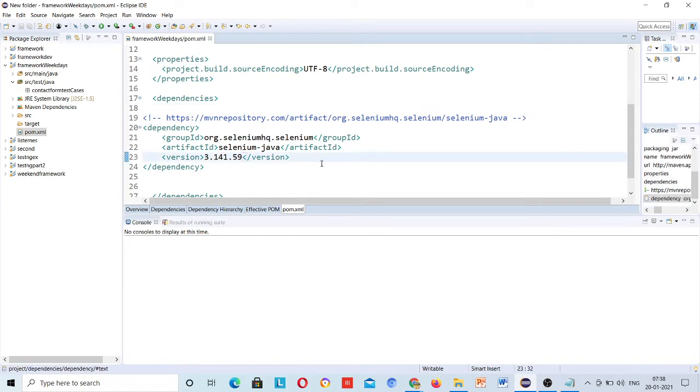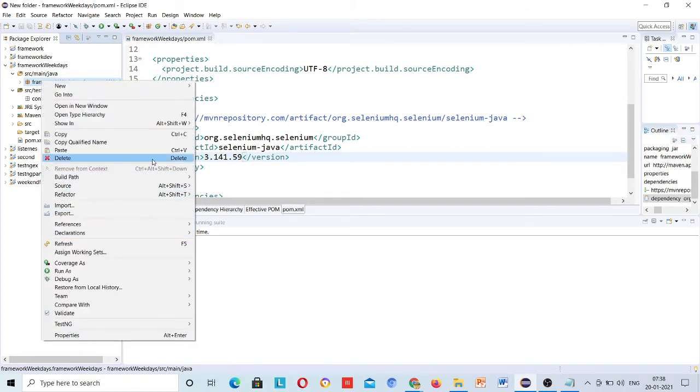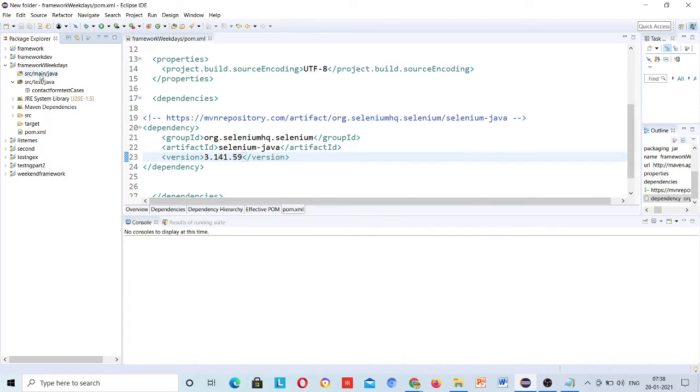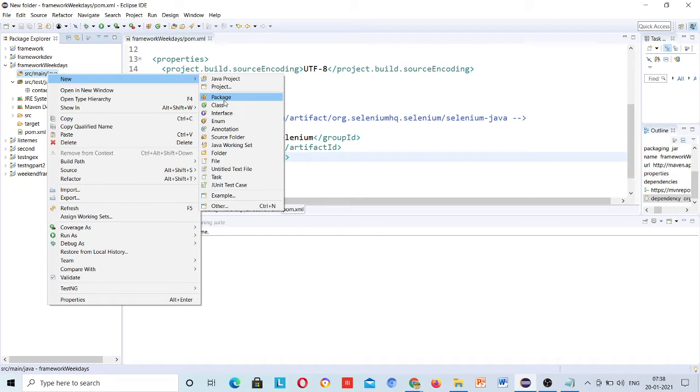Now anything you write on Selenium, it will understand. And inside this main Java, just remove this one also, you don't need this. Inside this main Java you need to create your build up class.